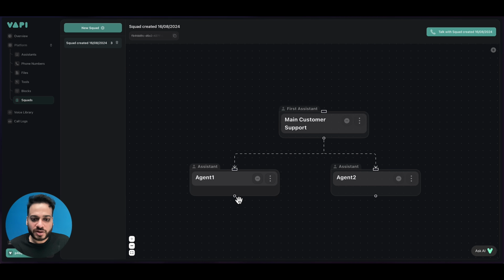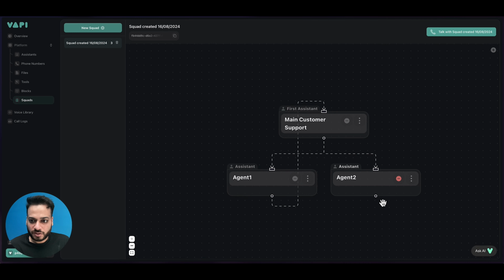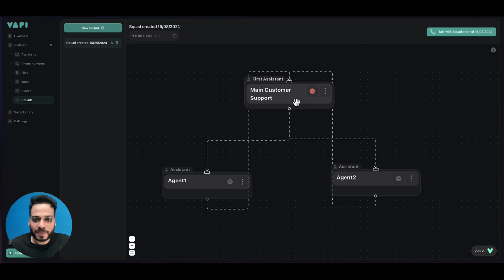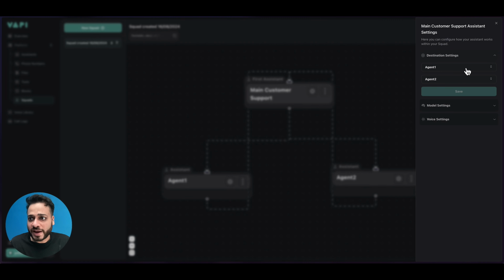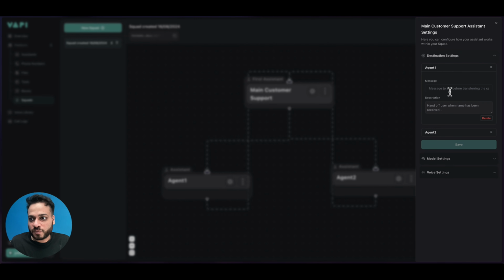Okay, agent 1 can transfer to customer support, and agent 2 can also transfer to customer support. Okay, now very important, this is not yet done. We have to click these 3 dots and then define what kind of settings we have to do when the call is being transferred. Okay, so destination settings is agent 1. Okay, so the message that the main customer support will say while transferring to agent 1, that will come here.